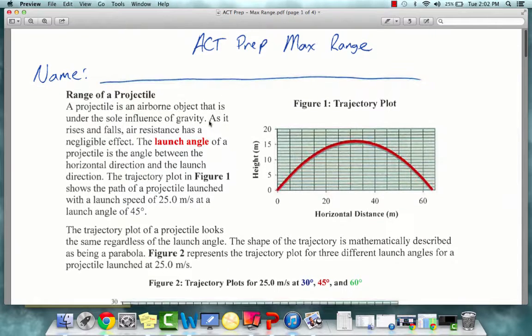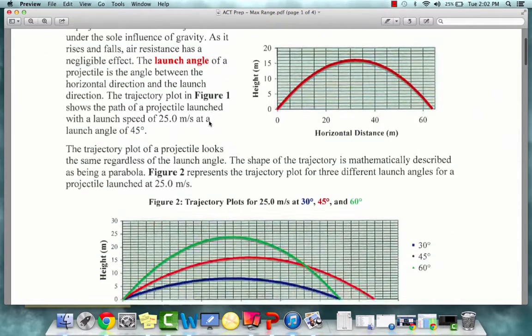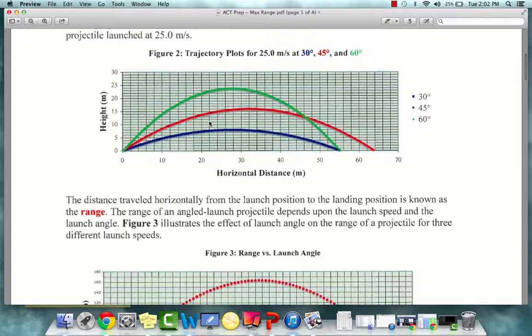Figure 2 represents the trajectory plot for three different launch angles for a projectile launched at 25 meters per second. The distance traveled horizontally from the launch position to the landing position is known as the range. The range of an angle-launched projectile depends upon the launch speed and the launch angle. Figure 3 illustrates the effect of launch angle on the range of a projectile for three different launch speeds.